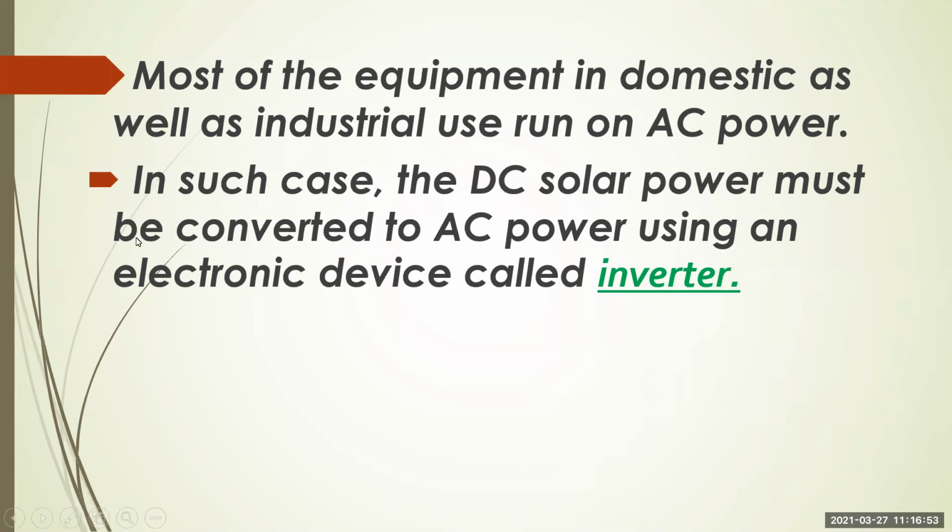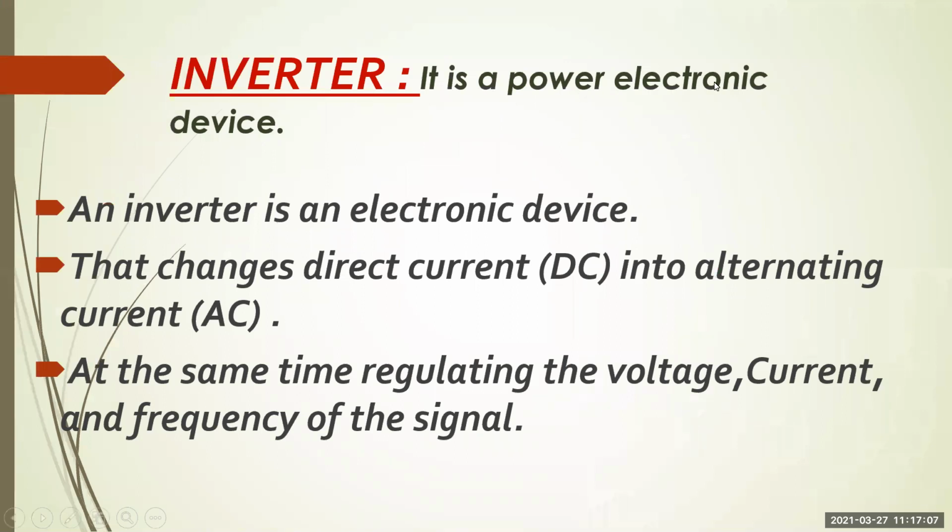Okay, so that direct current has to be converted into alternate current, and to convert this direct current into alternate current, we need inverters. Now see, what is an inverter? An inverter is a power electronic device that changes direct current into alternating current, at the same time regulating the voltage, current and frequency of the signal. So it is just a device that converts the direct current into the alternate current.